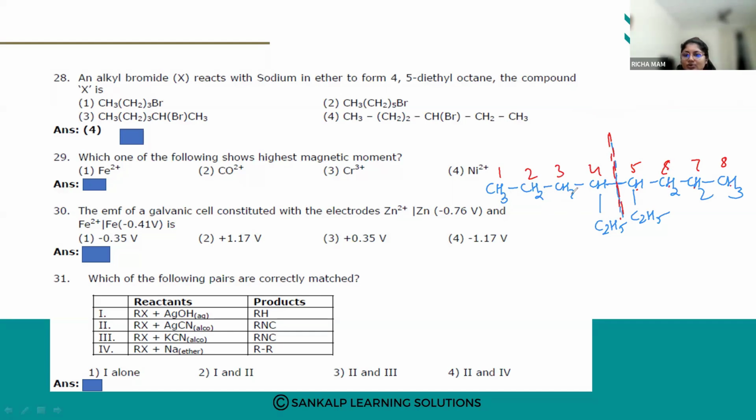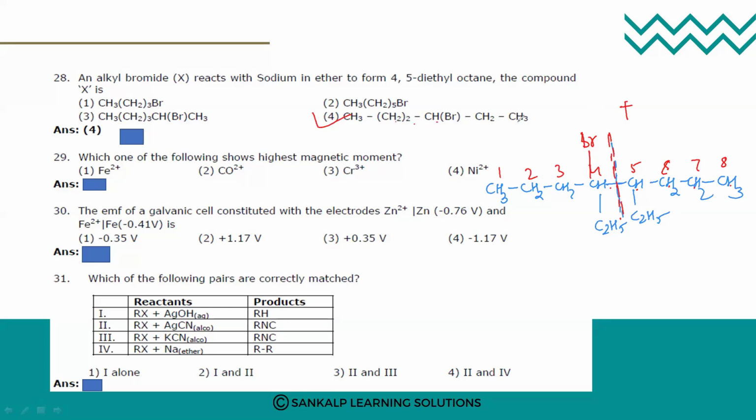Just see 1, 2, 3, 4, right? If I introduce a Br at the CH, this is the final fragment which I am going to get. So our reactant will be the option number four, CH3, CH2 twice, CHBr and CH2, CH3. I need 2 moles of this alkyl bromide, and I'm going to react it with sodium.